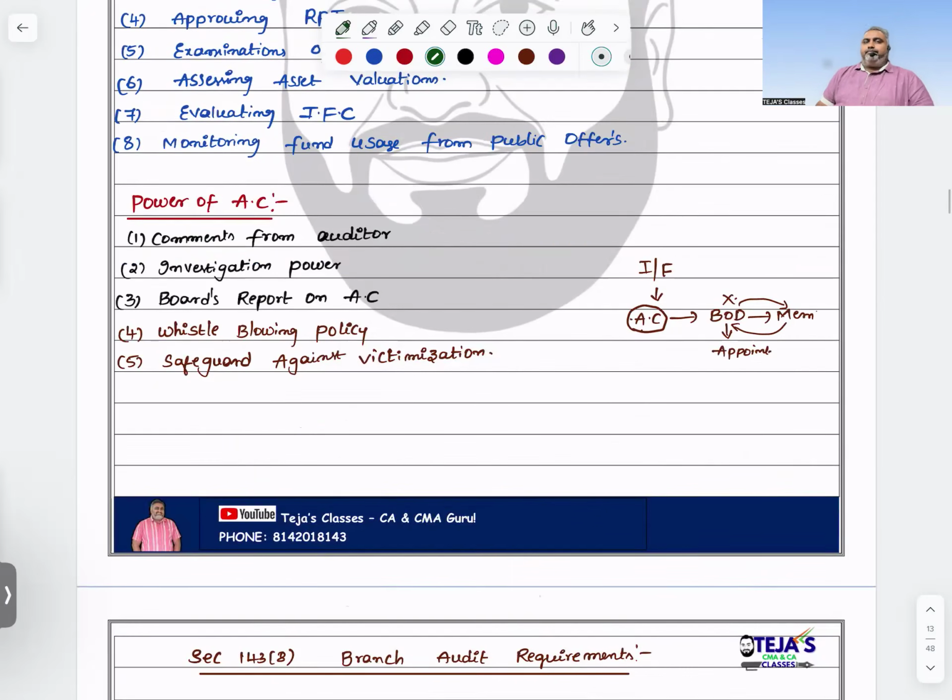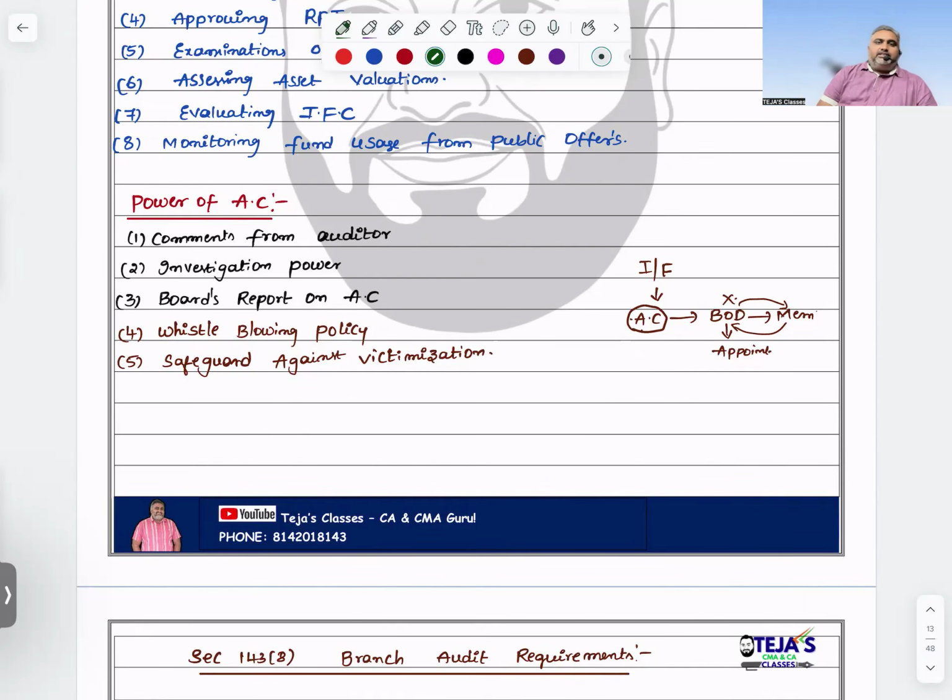What are the powers now? Comments from auditors, comments, reservations and explanations. You are supposed to comment on matters as an auditor. Next, they have investigation power if needed, and the board of directors' report is verified by the audit committee, because before submission it should be verified by the audit committee only. Next, the whistleblowing policy should be implemented by the audit committee only. That is the main purpose. So many entities are required to install and run an audit committee.